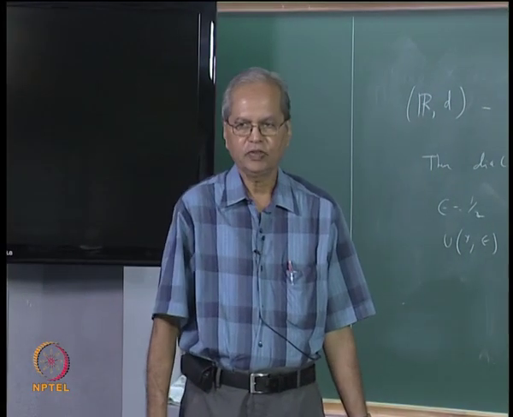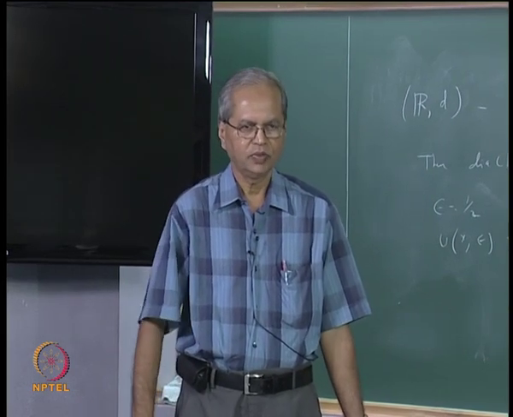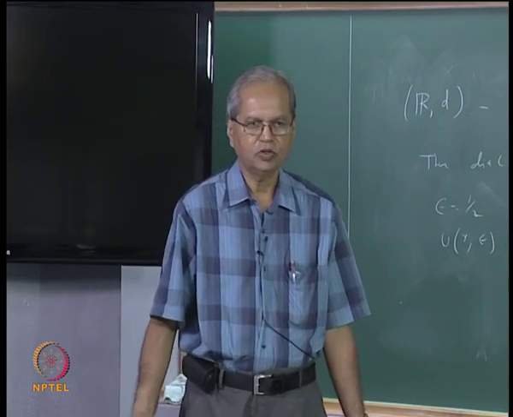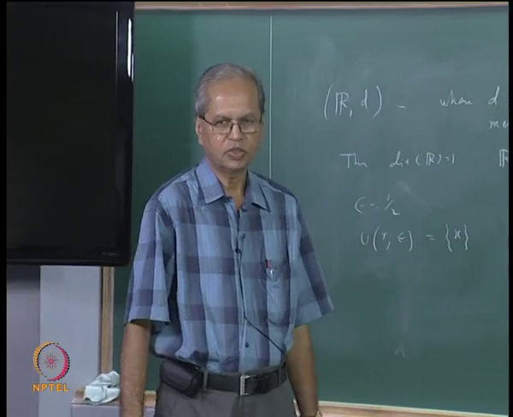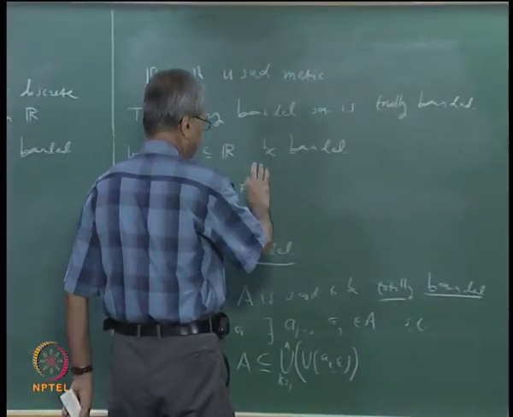Because of our LUB axiom, we know that if a set is non-empty and bounded above, it must have a least upper bound. Similarly, if it is non-empty and bounded below, it must have the greatest lower bound. Since it is bounded and non-empty, it is bounded above and below.